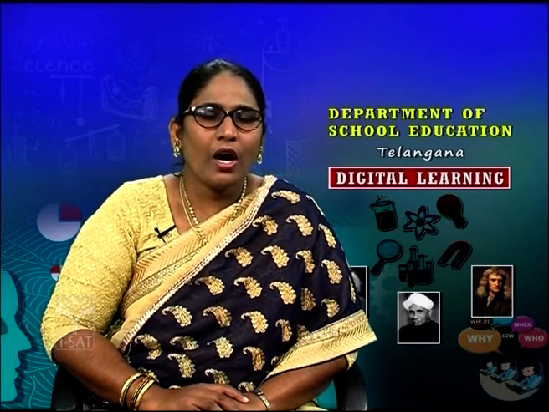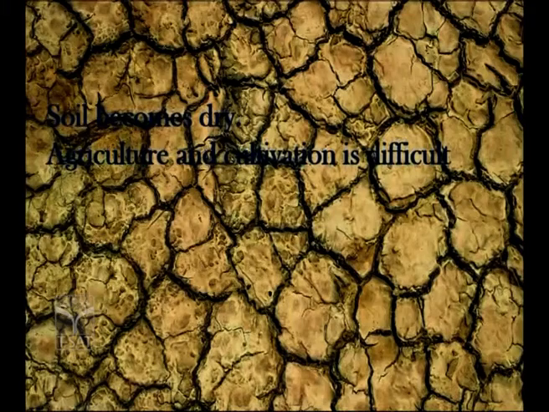If the scarcity of water occurs, the land is not suitable for the growth of crops. Without water you cannot see any trees and you will not find food. Just try to look at the close picture here. This is the close picture of the soil. Now you see the soil has become completely dry and we don't find any humidity here. So this soil is not suitable for cultivating crops. So agriculture and cultivation becomes difficult with such dry soil.